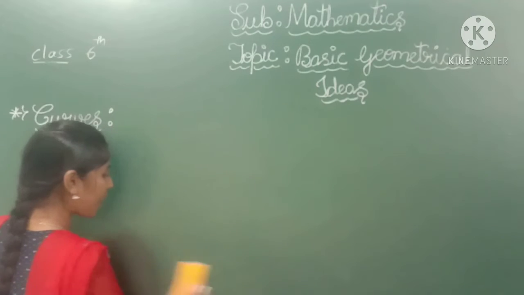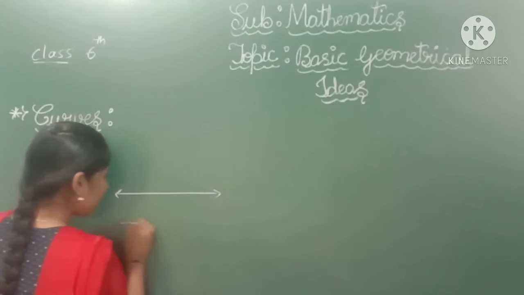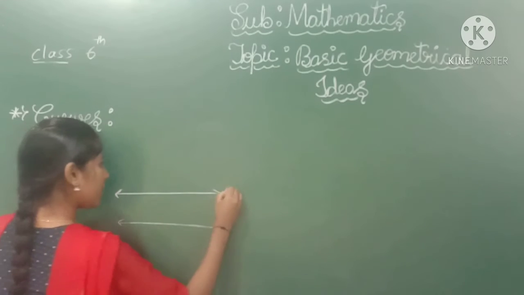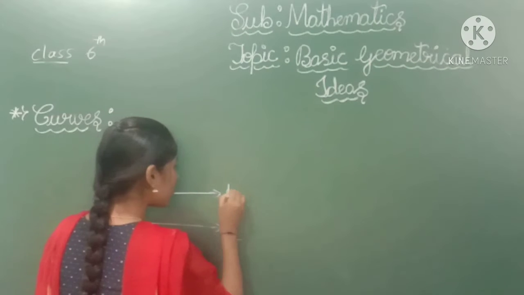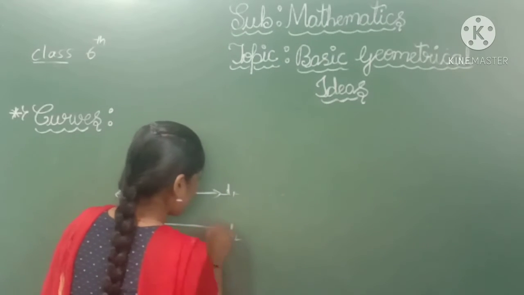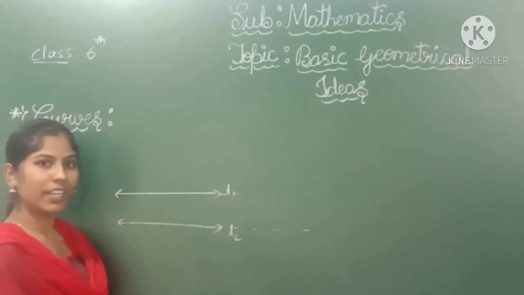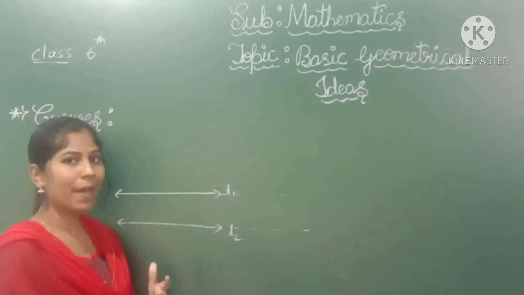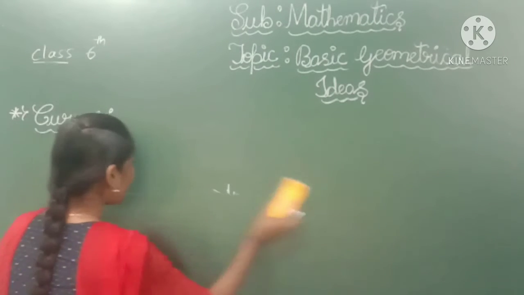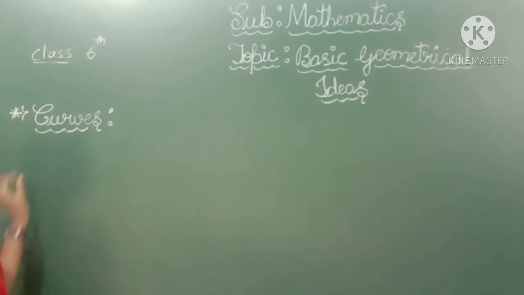The next one is parallel lines. The parallel lines are these two lines, this is line L1 and line L2. If you extend these two lines infinitely, these two lines never meet together at any one point. Those two lines are called parallel lines. So after all these concepts, the next one is curves.